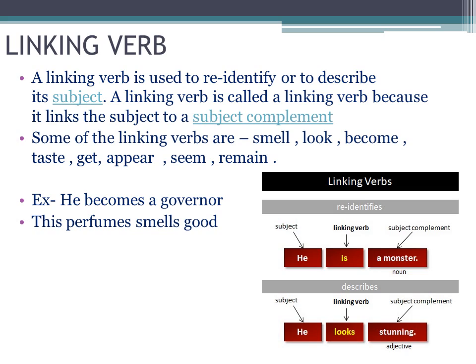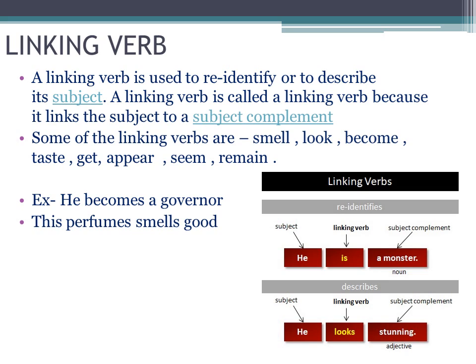A linking verb is called a linking verb because it links the subject to a subject complement. Complement means we describe it more, so it means any word or phrase which gives meaning to the subject.